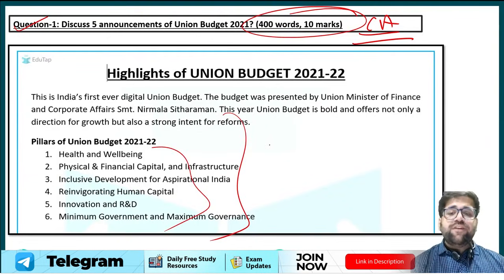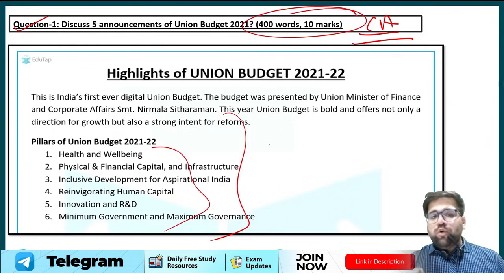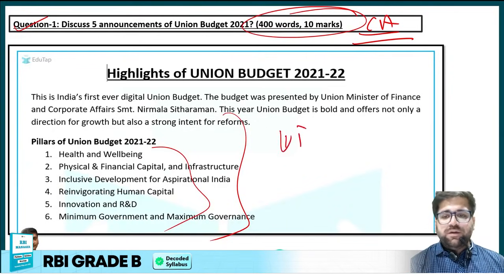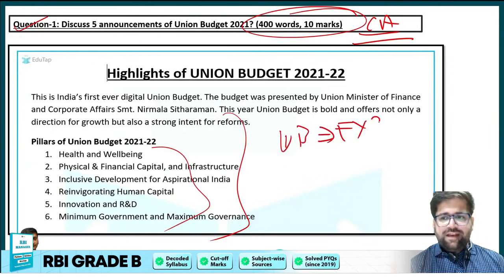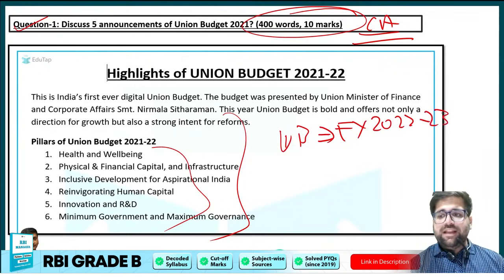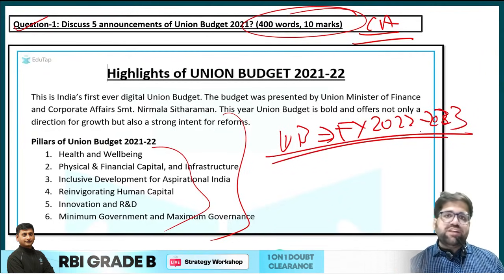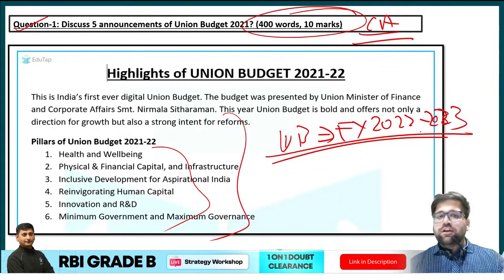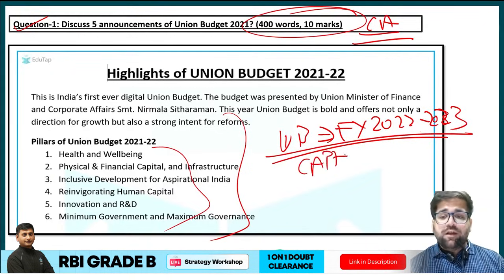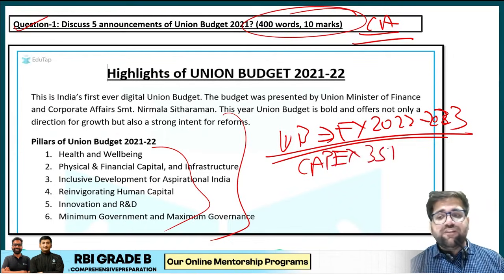But my dear friends, if I try to correlate this question with the Union Budget of financial year 2022-23, then you could have easily mentioned the different ropeway projects coming up in the northeast districts or in the Himalayan districts. You could have easily mentioned the capex, how capex is increasing by 35%.